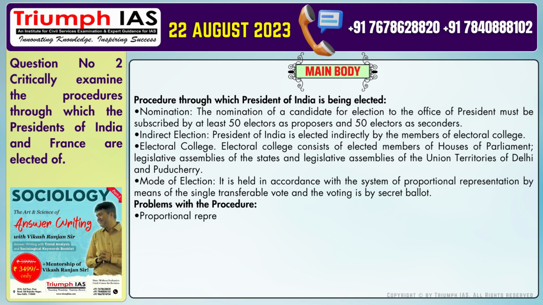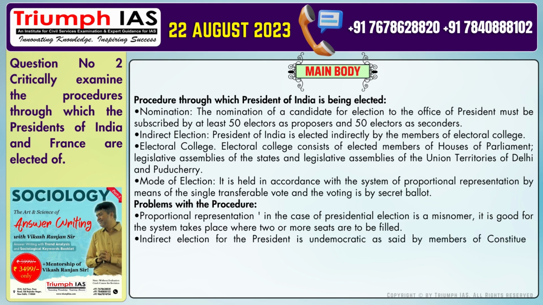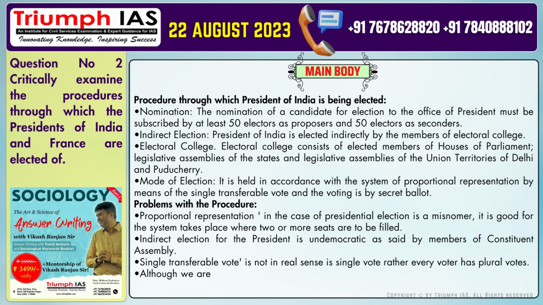Problems with the procedure. Number 1. Proportional representation in the case of presidential election is a misnomer. It is good for the system where 2 or more seats are to be filled. Number 2. Indirect election for the president is undemocratic, as said by members of the Constituent Assembly. Number 3. Single transferable vote is not, in the real sense, a single vote; rather every voter has plural votes. Number 4. Although we are a democratic country, people are not directly involved in the election of the president.